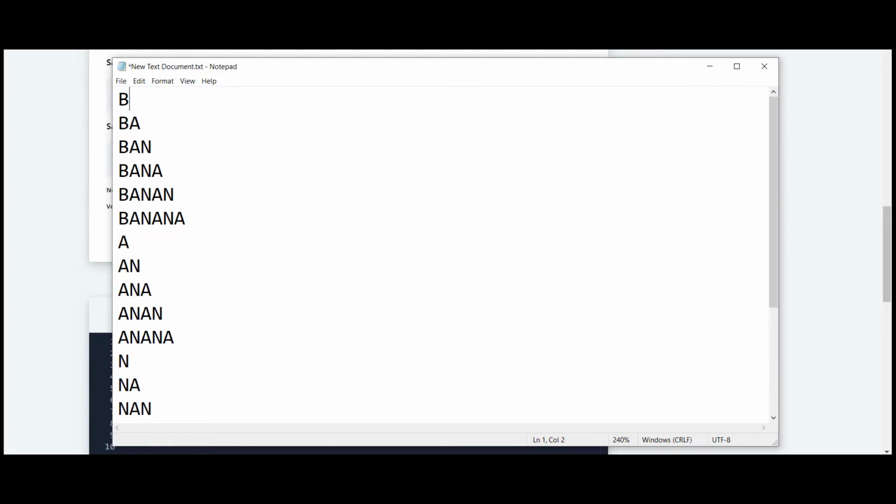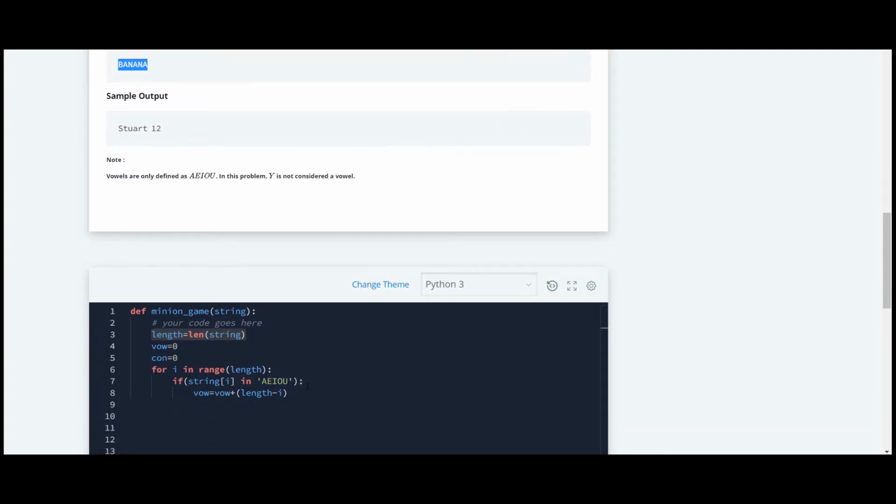We can form 6 words starting with B. So here we are using this length minus i. We will also write the else condition over here. Else we will increase the consonant count. The similar concept is being used here also, that is length minus i.